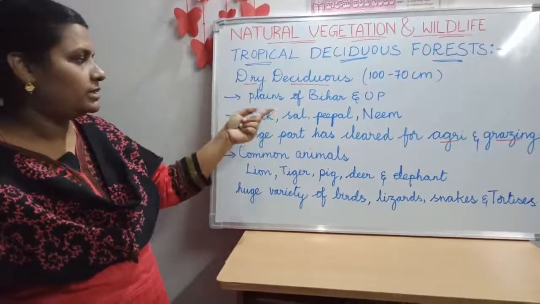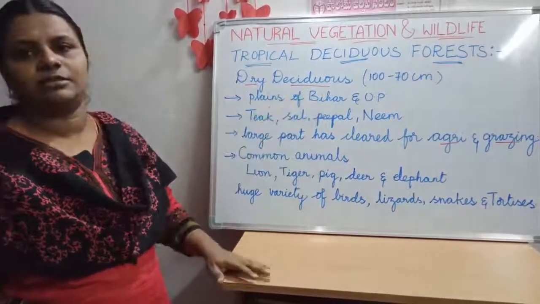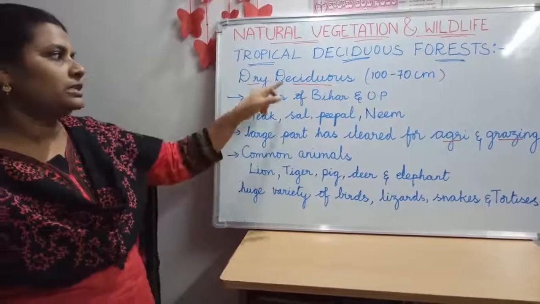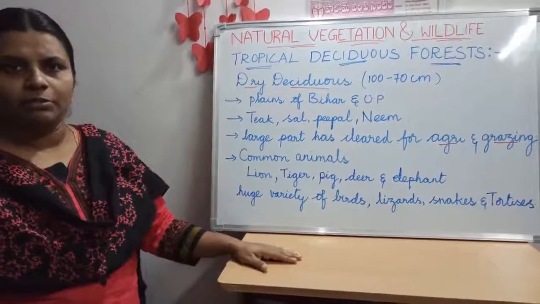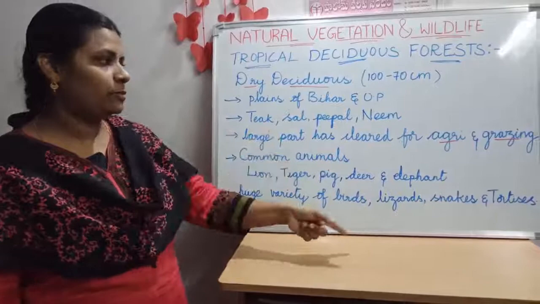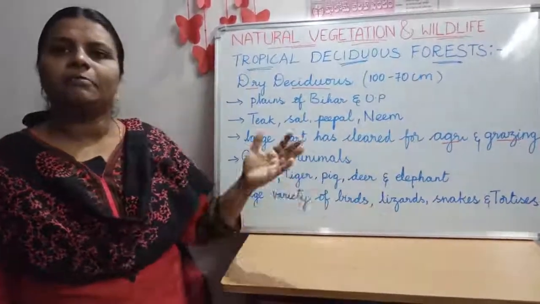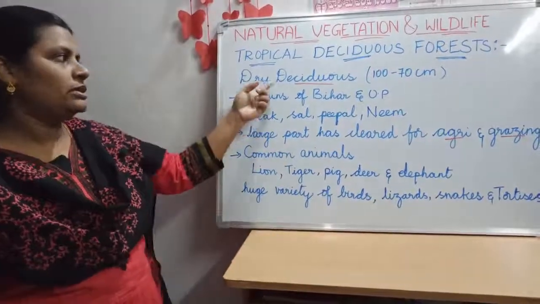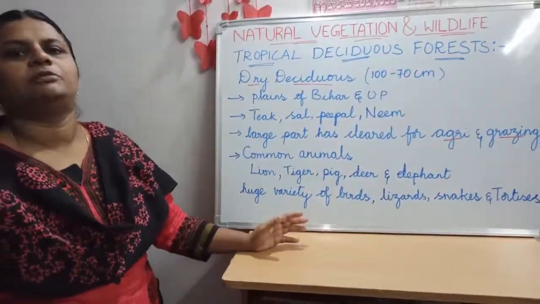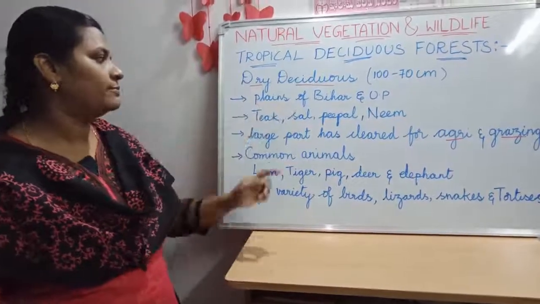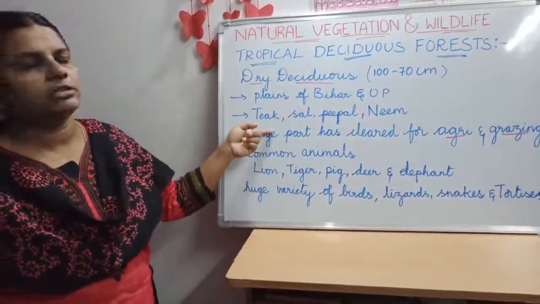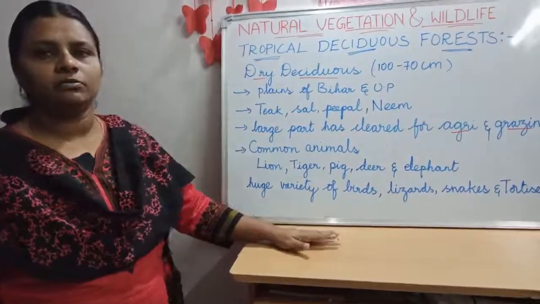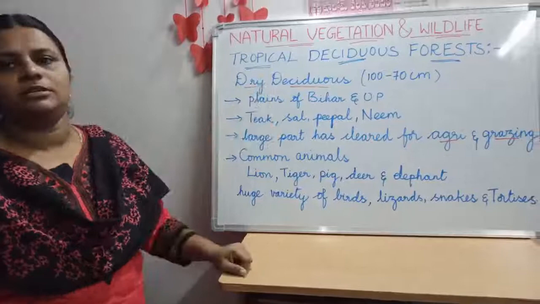So where can you find it? See here, plains of Bihar, UP, etc. Okay, in most of these plains of Bihar and UP, children, these forests have been cleared. They have been cleared to provide land for agriculture, and most of the forests were grazed by animals. That's why now these forests are not commonly seen in those areas. And what is the common vegetation in these areas, children? Teak, sal, peepal, neem. These are the four important trees which can be seen in the dry deciduous forest.